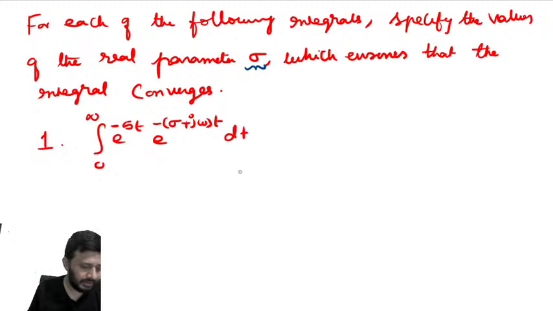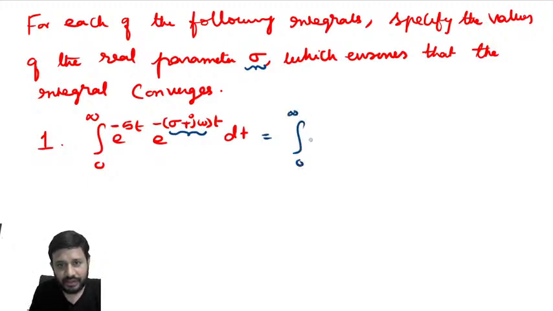Okay, I will tell you the first one. Sigma plus j omega, this is nothing but the integral from 0 to infinity of e power minus 5t into e power minus st dt. Whenever you calculate from 0 to infinity, this is nothing but the Laplace transform of e power minus 5t u of t.